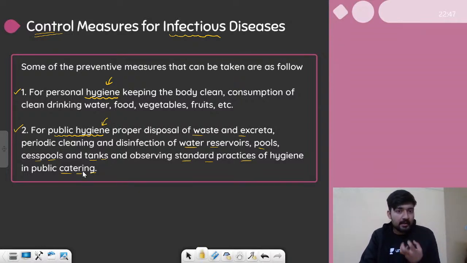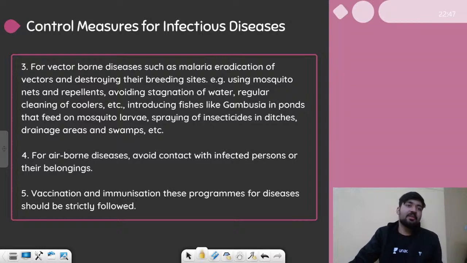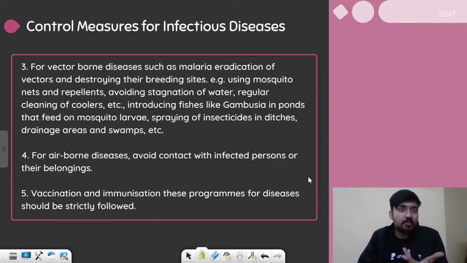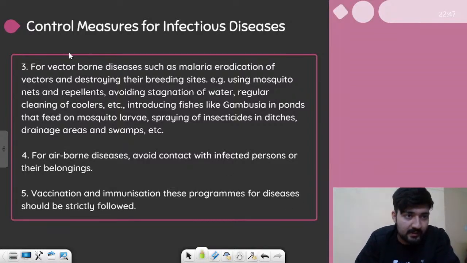And yes, it is our duty to not throw the garbage on the roadside, right? So we cannot blame the authorities for the bad public hygiene. It is the responsibility of the public to be responsible. So yes, I hope that you will be responsible and you will take care of your society as well as your home, right? So keeping well hygiene is a very important factor in preventing these infectious diseases. What can be the other points which we can use to prevent all these infectious diseases?